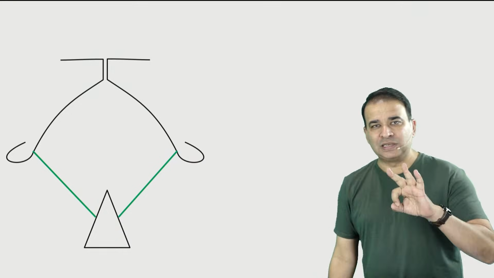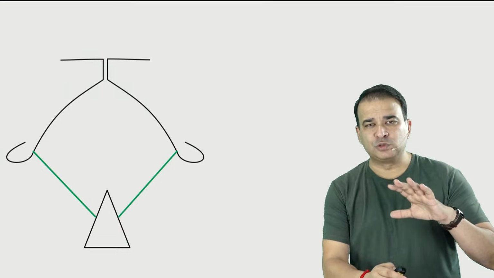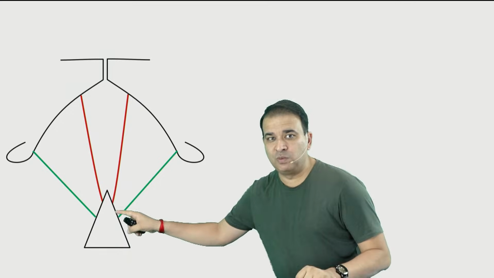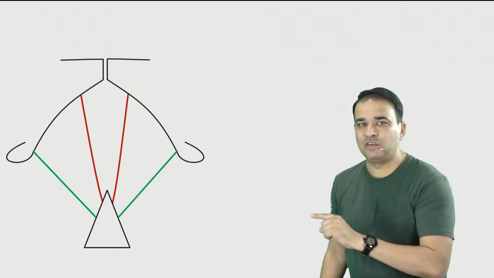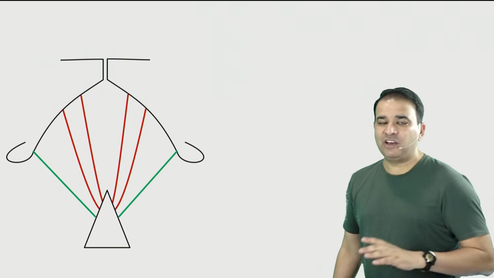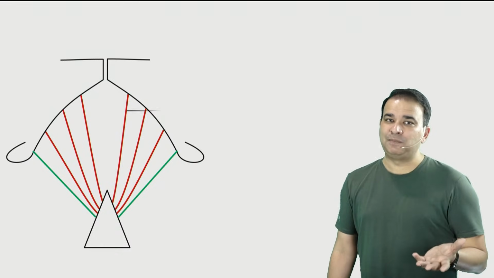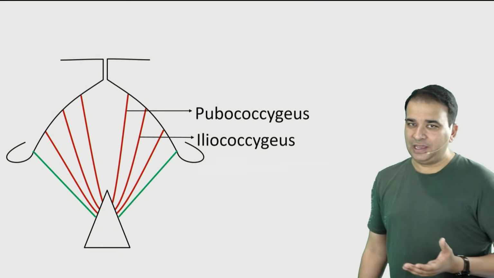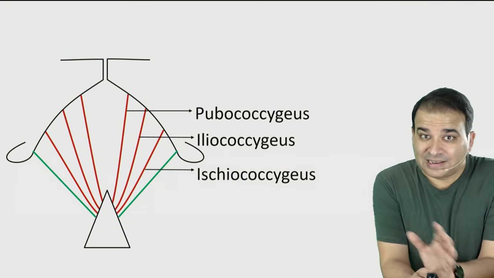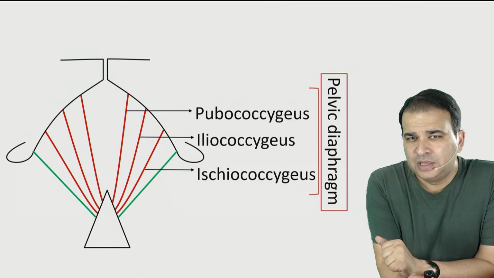Now there are three muscles which are forming the pelvic diaphragm, and they're all coming from three different parts of the hip bone. So we have a muscle called the pubococcygeus. All these muscles will come to the coccygeal vertebrae. They're all coccygeus muscles. So we have the pubococcygeus, then the iliococcygeus, and then a muscle called the ischiococcygeus. These three muscles together form the pelvic diaphragm. Collectively they are called the pelvic diaphragm.